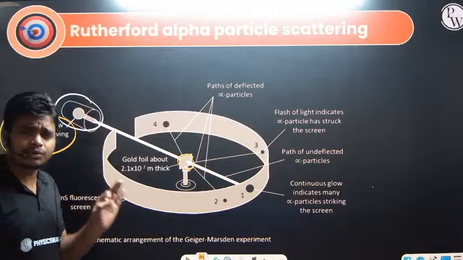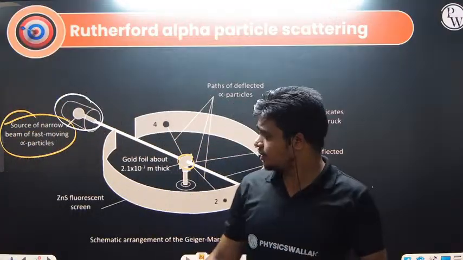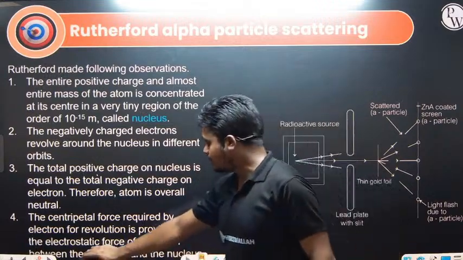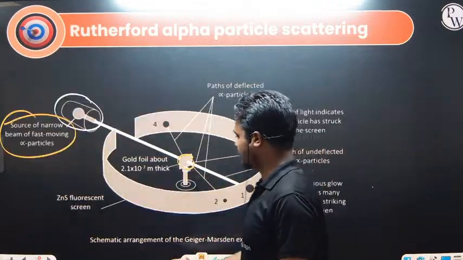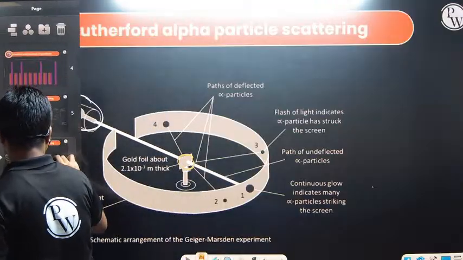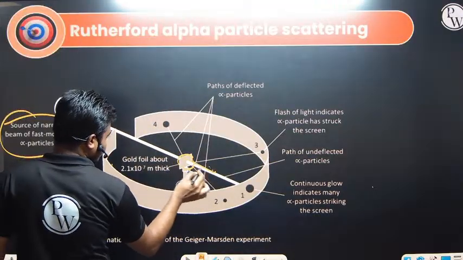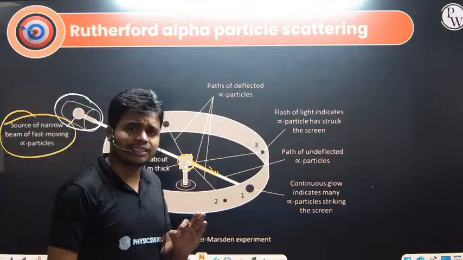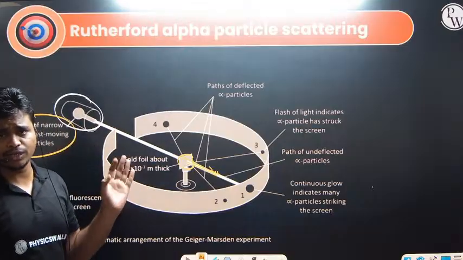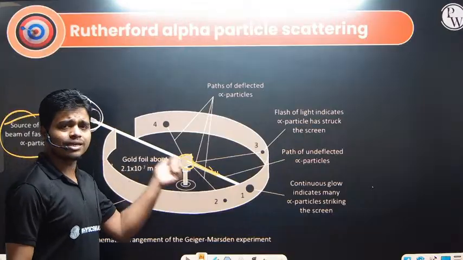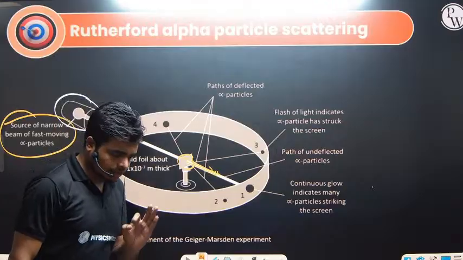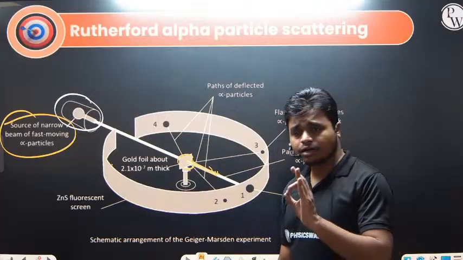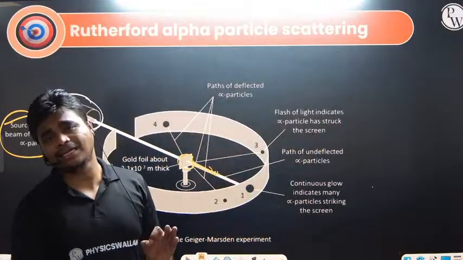What are the different observations he made? Most of the alpha particles pass without deviation, that is, 0 degree. Some of the alpha particles, very few, pass with some deviation, by 1 degree, 2 degree, like that, up to 180 degree. Very few are deflected by 180 degree. This concludes that most of the space in the atom is vacant.